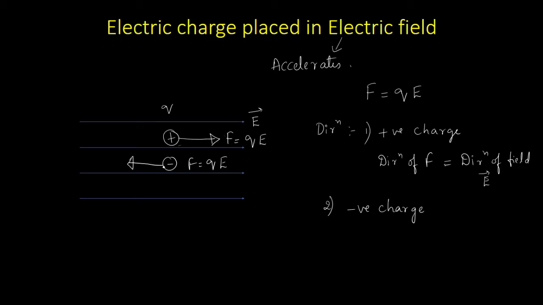Therefore, the force will be in opposite direction to the field. So here the direction of the force will be opposite to the direction of electric field.